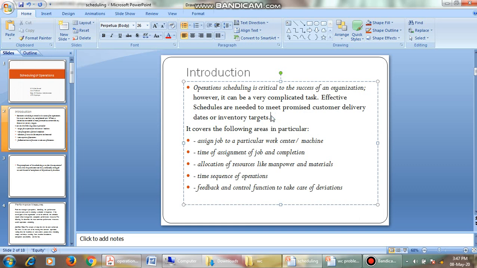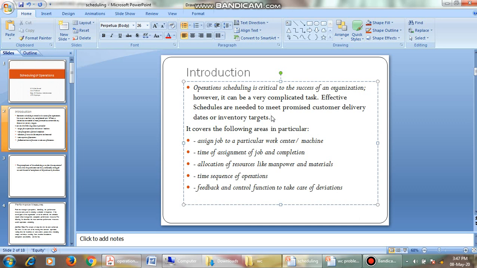Okay, and then we have to go for control of each of the activities so that we can minimize the work, minimize the time, minimize the cost, and as well as we can take care of any deviations that will happen. Okay, right. Let us see, we'll go for a small example.